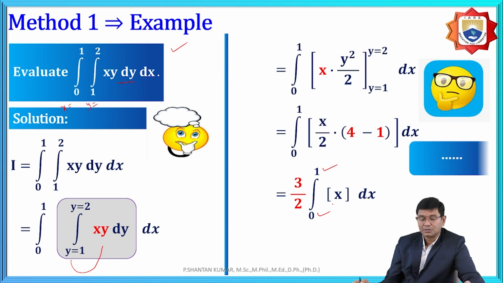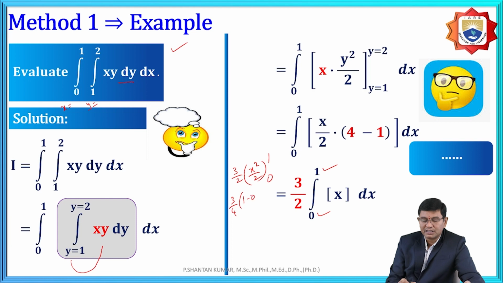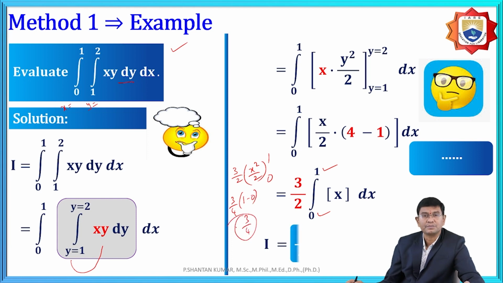Therefore, after simplification, that is 3 by 2 into x square by 2, with the limits 0 to 1. That is 3 by 4 times (1 minus 0). The final solution is 3 by 4. Therefore, this is a simple understanding: whenever the limits are constants and it is not given particularly like x and y, we need to assume based upon inner to outer and find the solution.